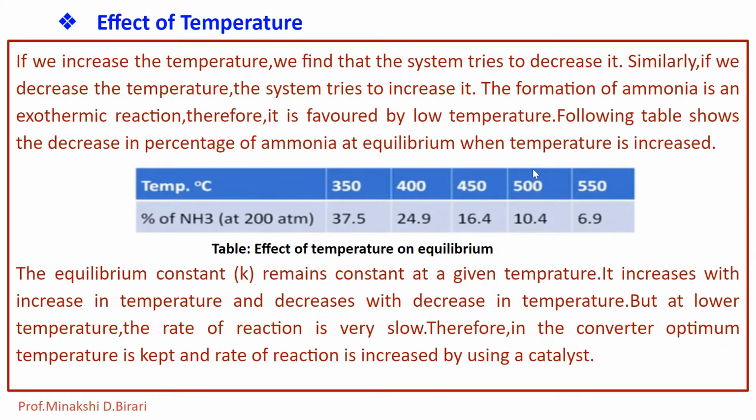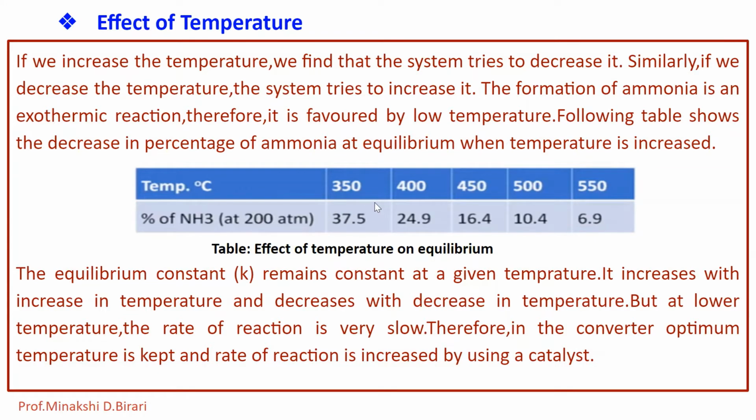Similarly, at 500 degrees Celsius, it will be 10.4, and at 550 degrees Celsius, it is 6.9. The formation of ammonia is an exothermic reaction, therefore it is favored by low temperature. So at lower temperature, the percentage of ammonia at 200 atmospheric pressure is more.